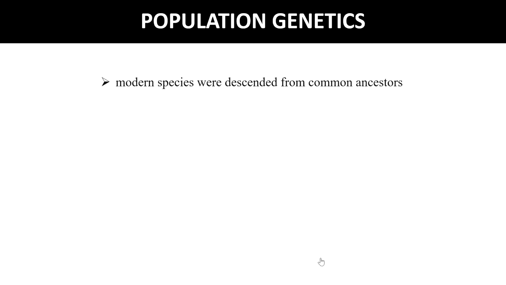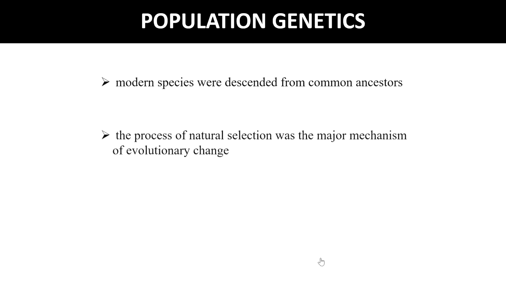The first one, that modern species come from common ancestors, was quickly accepted in the scientific community. But the second one, that natural selection was a major mechanism of evolutionary change, wasn't accepted, so it needed some explanation to prove.